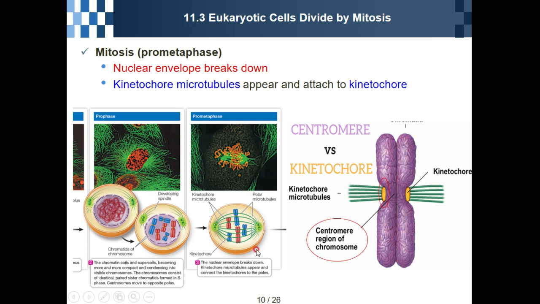So usually the kinetochore microtubule appears and attaches to the kinetochore. So this is prometaphase. You can see it here. There are lots of green structures. This green is microtubule. So they are attached to the chromosome.